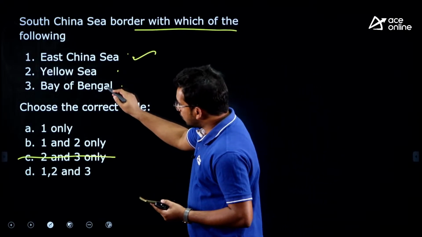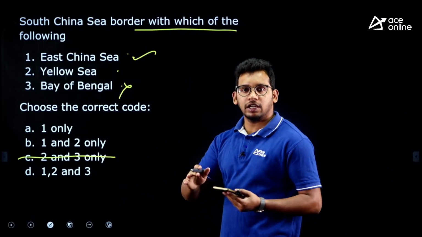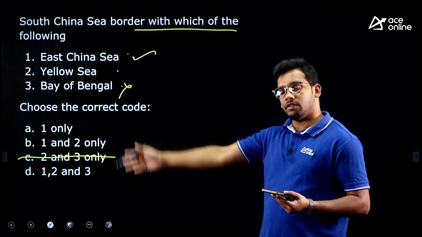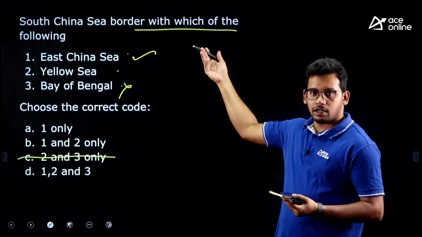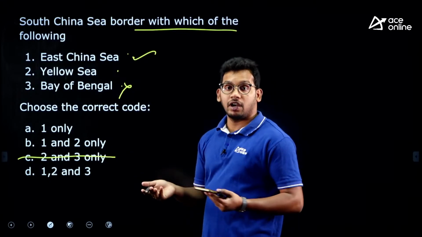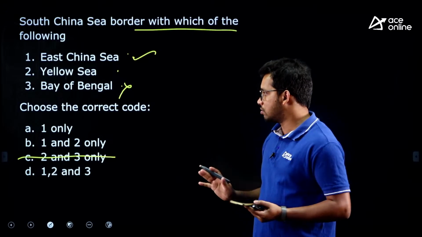Second one, Bay of Bengal you can eliminate, isn't it? Bay of Bengal is on the east coast of India, and then there is the Andaman Sea, and then we have the Malacca Straits, and beyond that on the right side, if you go to the South China Sea, there is no contact with the Bay of Bengal. If it was there, China could have claimed even the Bay of Bengal also, right.